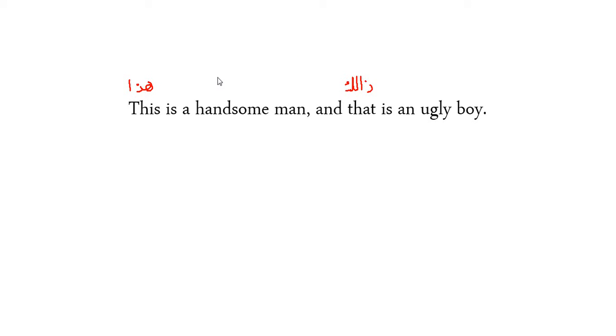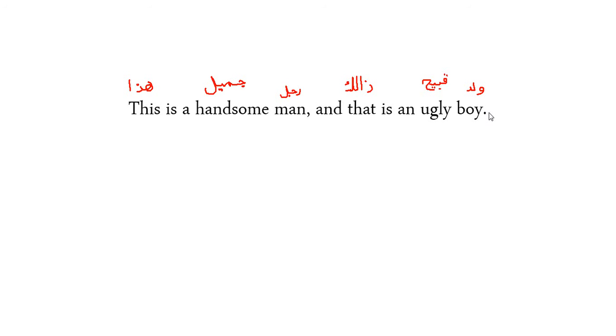Handsome is جميل. Man is رجل. Ugly is قبيح. And boy is waladun.